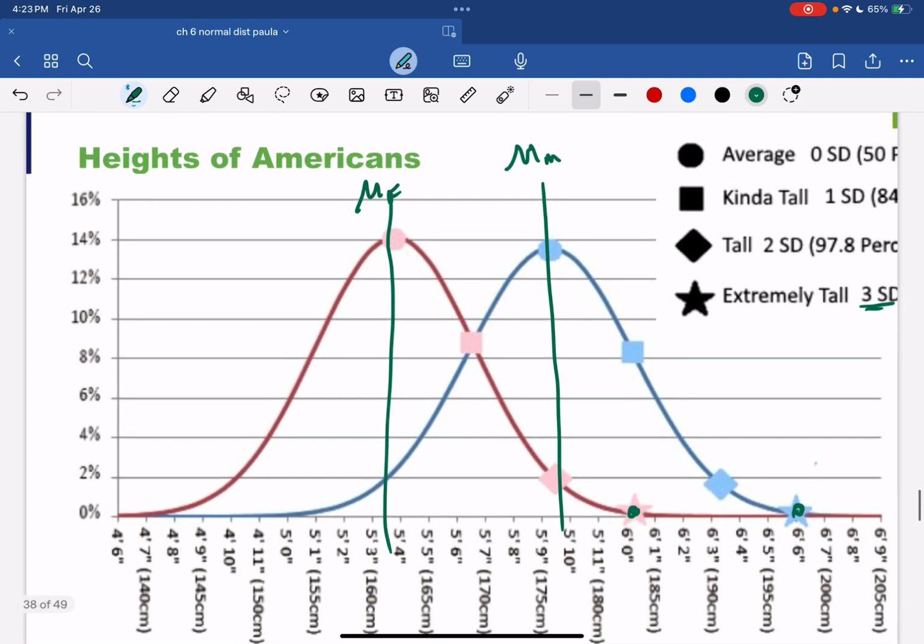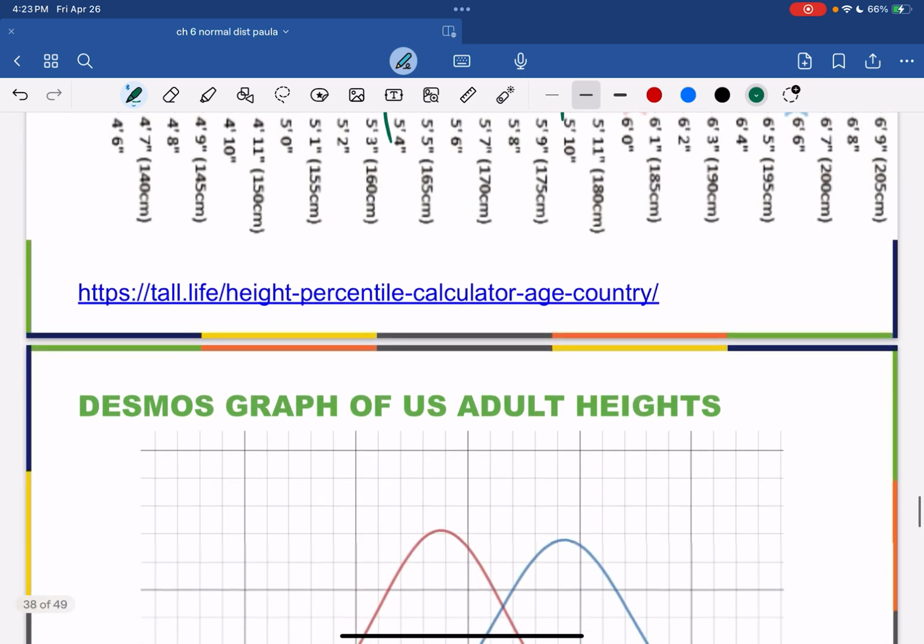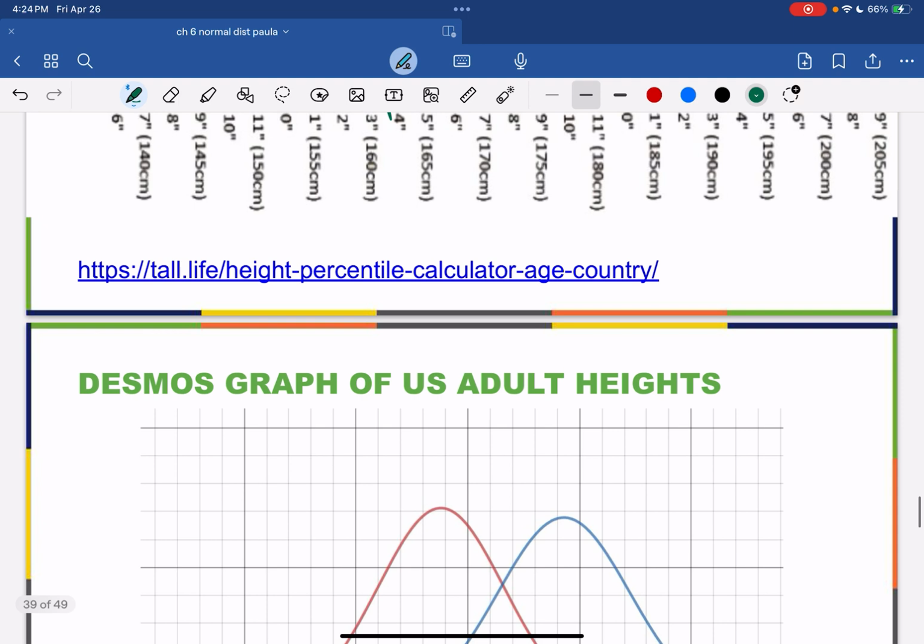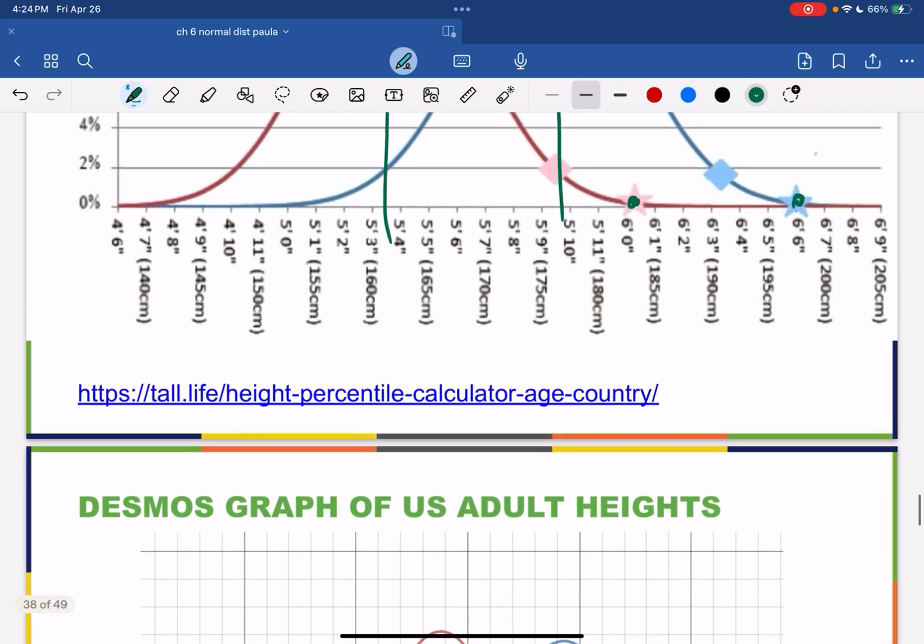But it looks like here at 2 standard deviations, it was also saying that it was the 97.8 percentile. And the average is the 50th percentile. Yep, that makes sense. It's the median, so it's taller than 50%. There is a link here where you can pick different countries and put in your height, put in what country you're comparing yourself to, and it will tell you the percentile of your height.